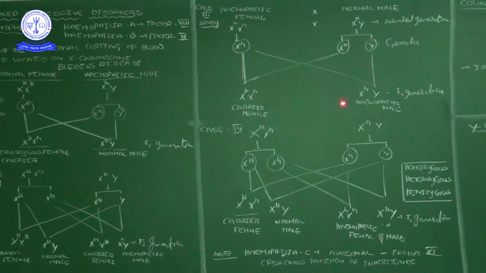Okay, and then simultaneously the next case study. What do we get in this third case, the last one, if we take the parental generation? This is a carrier female, correct? A carrier female crossing with a color blind male.